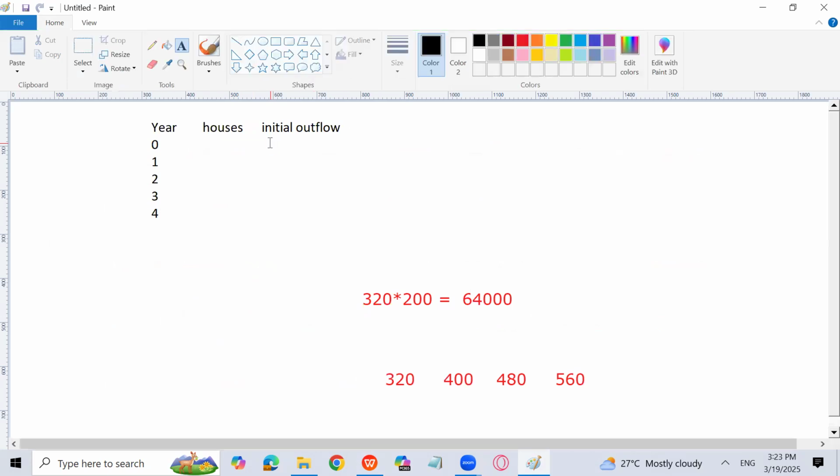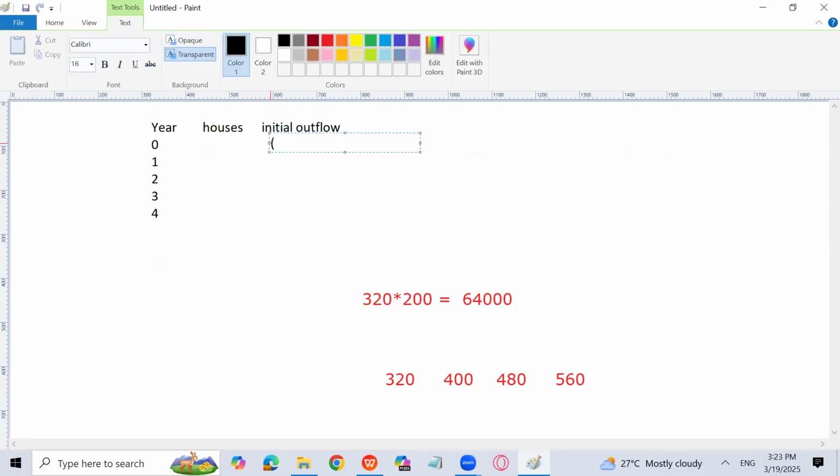Initial outflow will be in 0 year, which is going to be how much? That is 4 lakh. Then the houses are going to be 320 in year 1, then 400, then 480, and then 560.